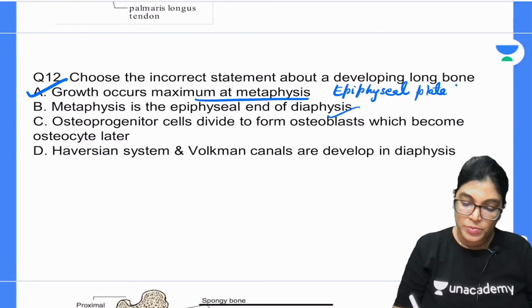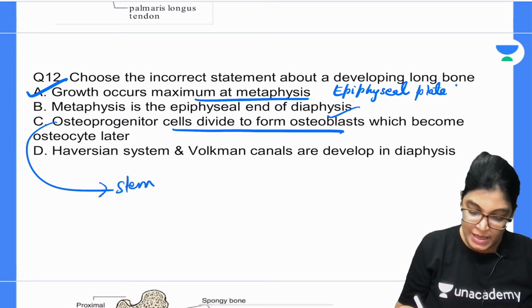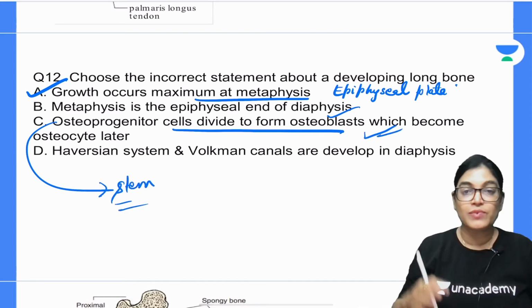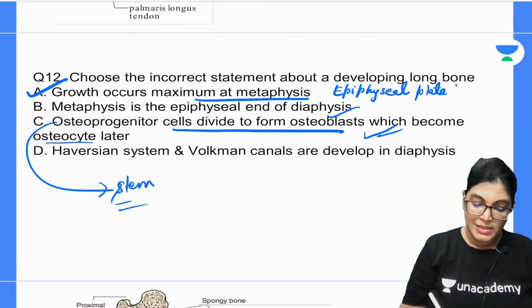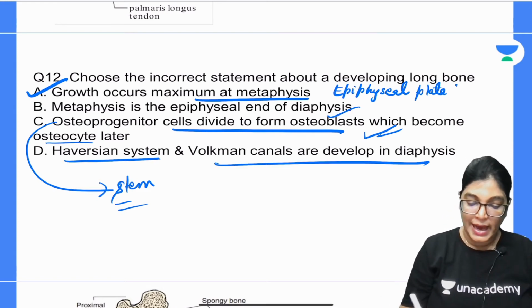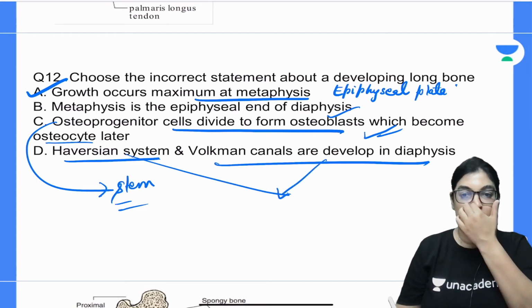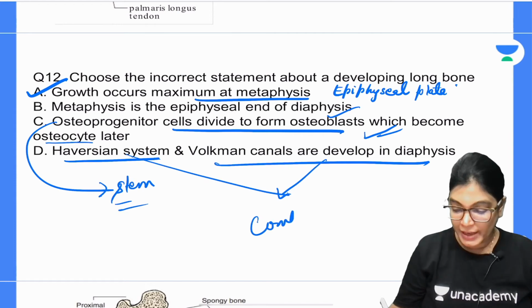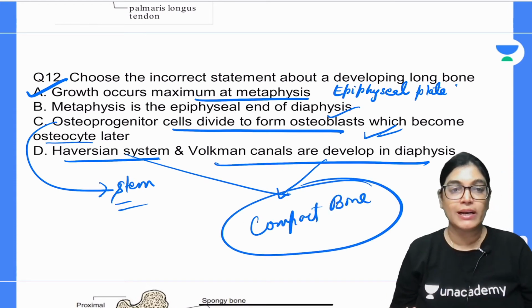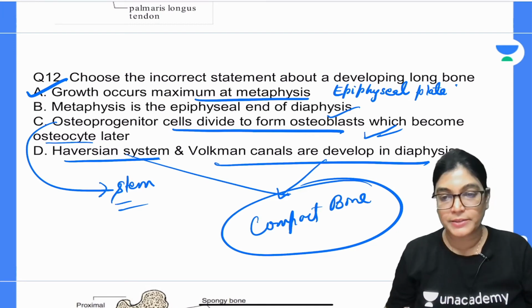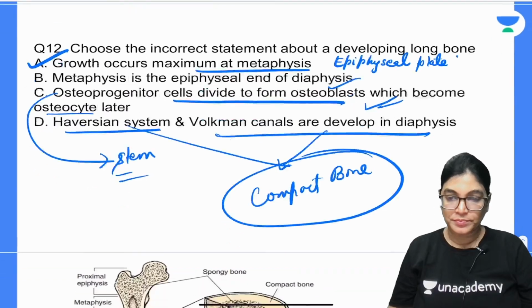Yes, the osteoprogenitor cells act as stem cells and can give rise to osteoblasts, which later form matrix and mature to form osteocytes. And absolutely right, the Haversian system and Volkmann system are structures seen in the diaphysis part of the compact bone. So yes, absolutely right. Only the A option is not correct. All other options are perfectly correct. Let me show the image for you.